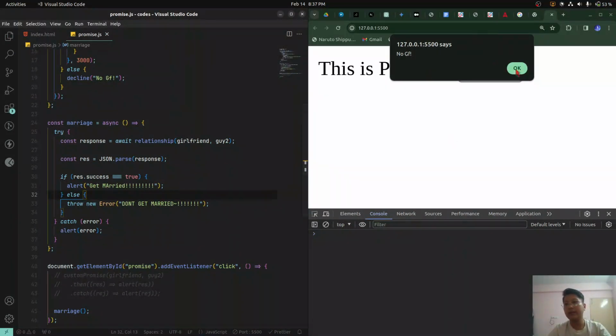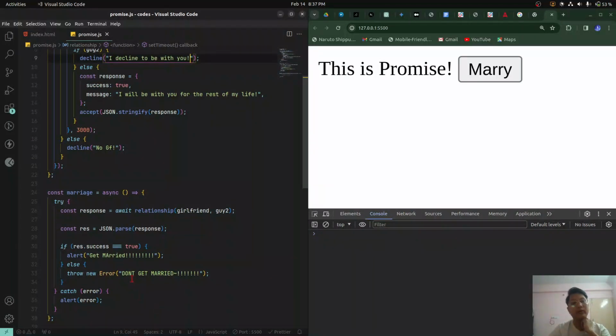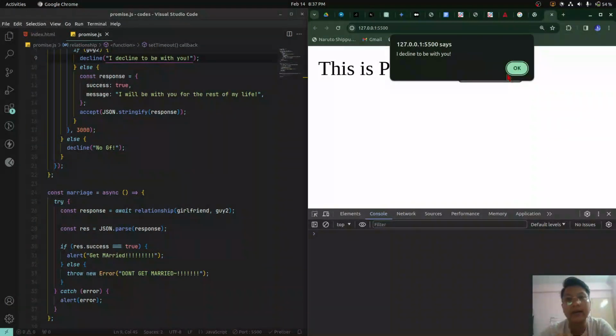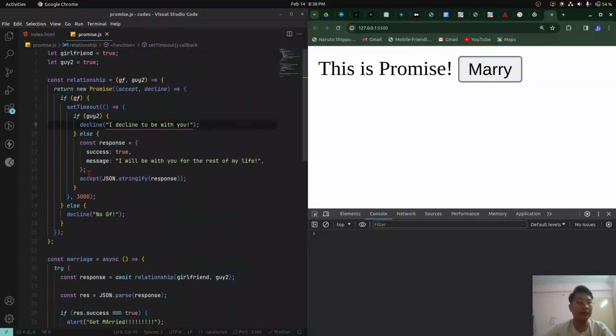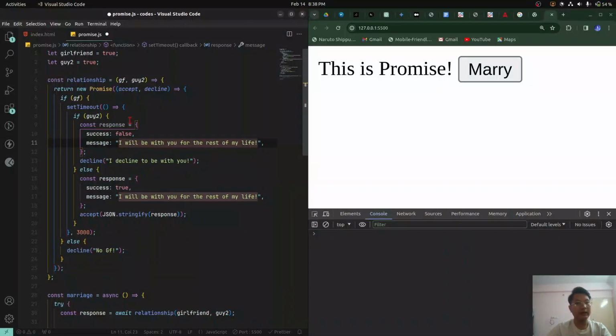We go, we say guy 2 is there, so most probably I decline to be with you will be coming, or don't get married will come. Okay, let's see, 3 seconds. We gotta wait, 1 2 3, I decline to be with you, right? So if we make this a general thing, we make it success false, and we make the message like this. All right, we put the response here, brother. Okay, we send the response.